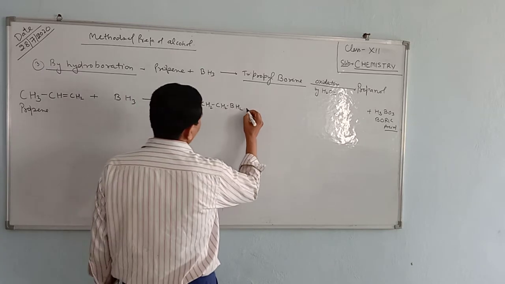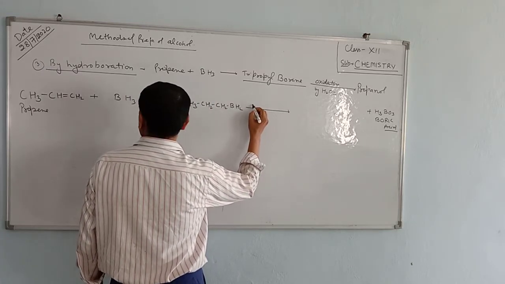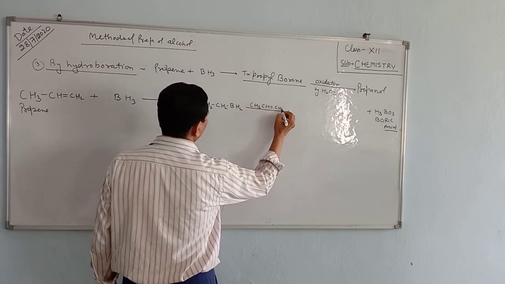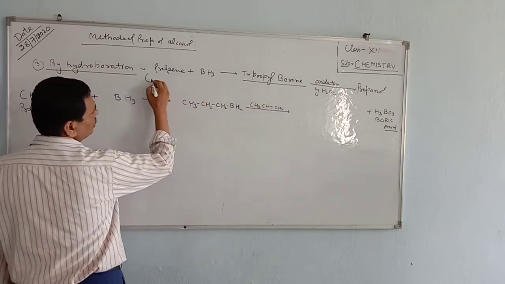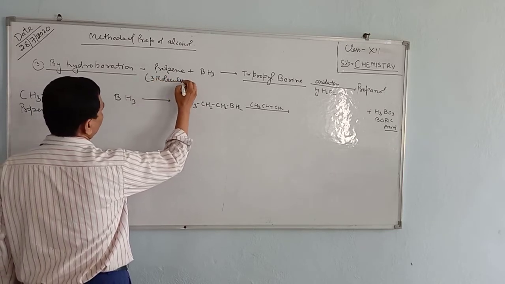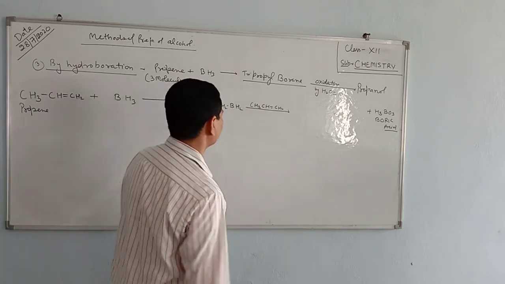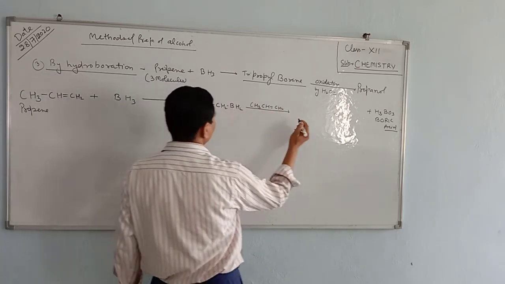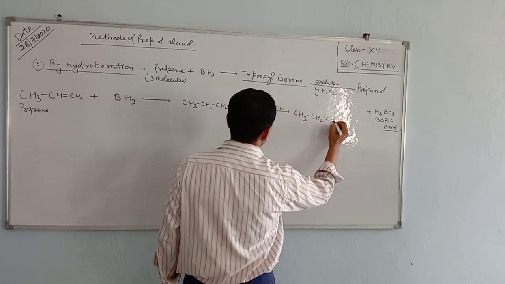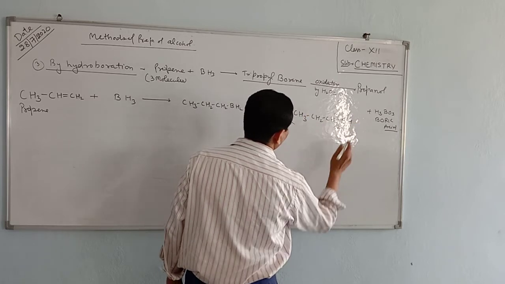Then again it reacts with the next molecule of propene. For example, three molecules of propene are used. This is the first molecule, and now this is the second molecule of propene. It again reacts with CH3CH2CH2BH.